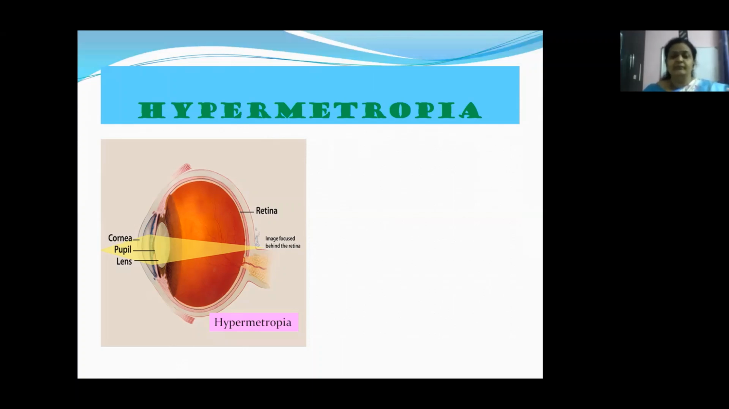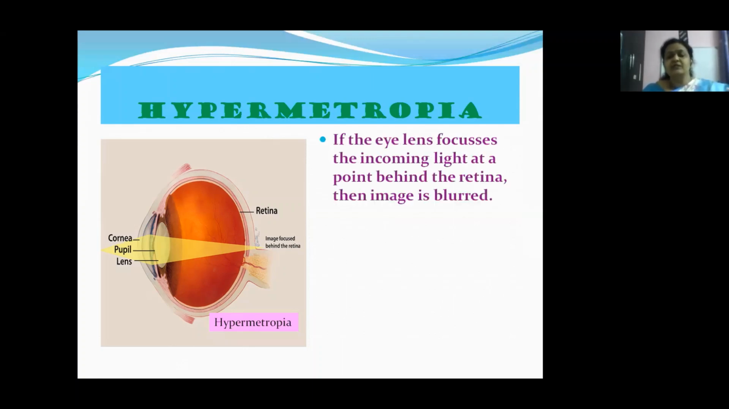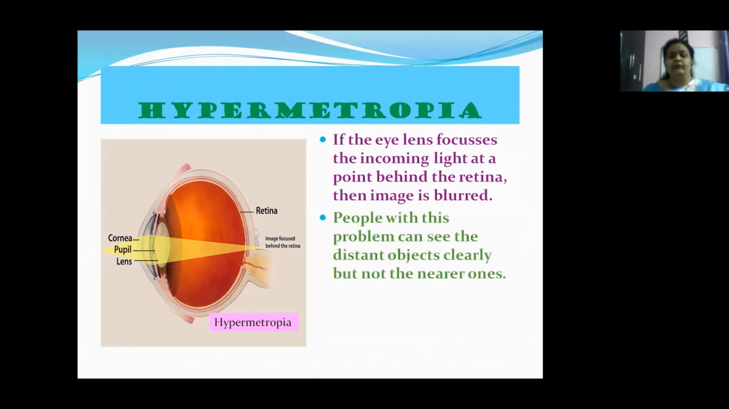So if the eye lens focuses the incoming light at a point behind the retina, then the image is again blurred. People with this problem can see the distant objects clearly, but not the nearer ones. They cannot see the closer objects clearly, but they can see the faraway objects very clearly. This defect is called hypermetropia or farsightedness. Now let us see how we can correct hypermetropia.